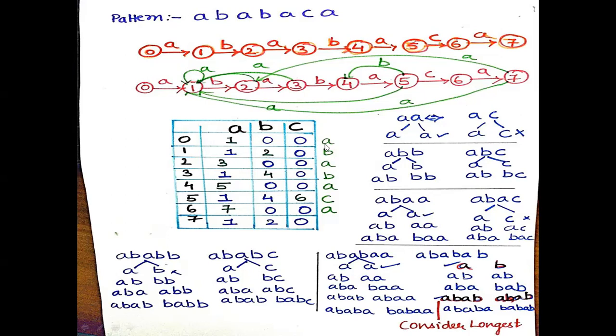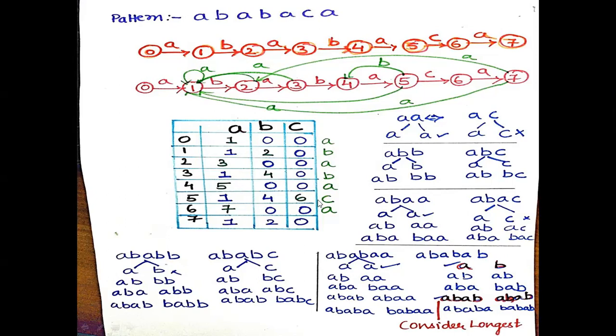Now I've encountered pattern A, B, A, B. So the pattern is C now. In this C state, I'll check if there is a transition. A, C, there is no match. A, B, B, C, there is no match. A, B, A, B, C, there is no match. A, B, A, B, B, A, B, C. So there is not even a single match. So I'll update it as 0 here. Till now it is fine.